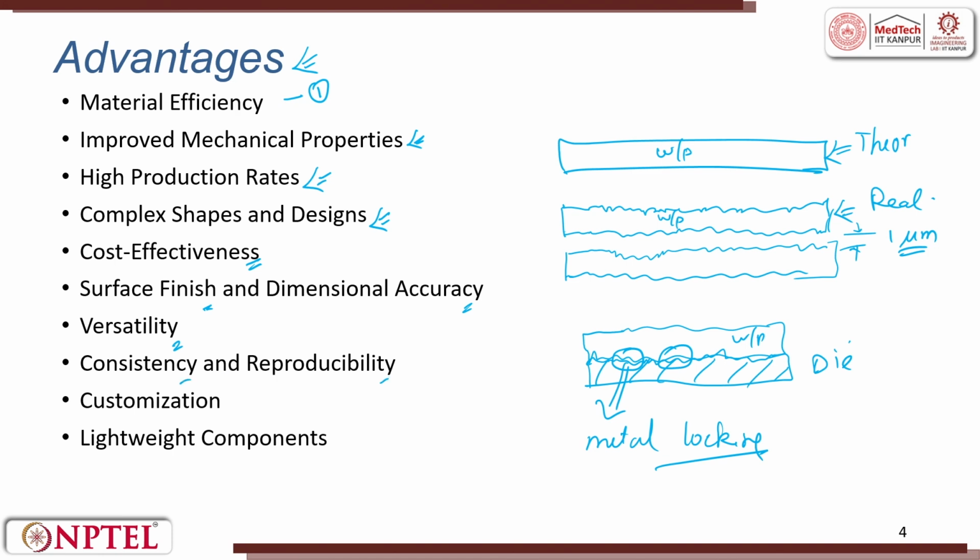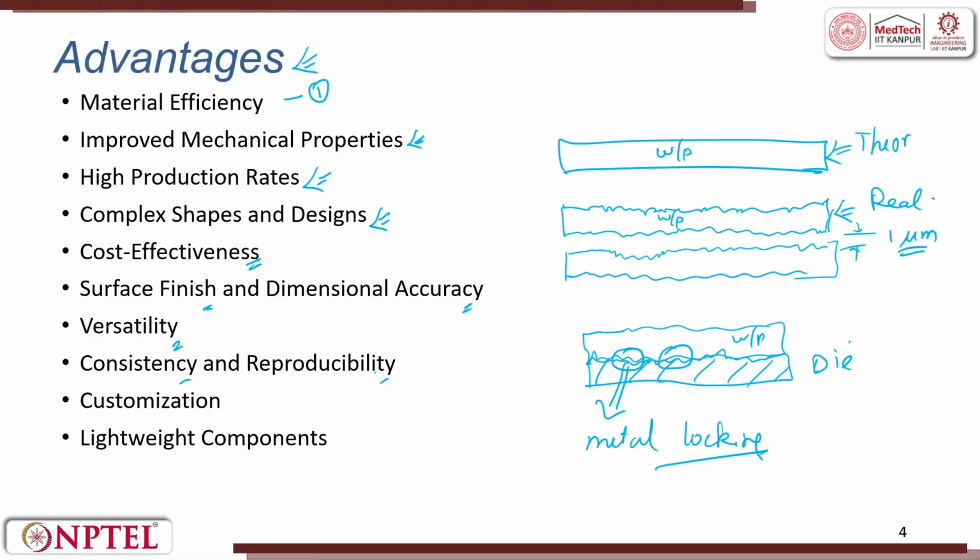Like in casting, what happens? Whenever there is an air bubble, it tries to produce a defect. Whenever there is erosion of the mold material, it creates a defect, but here such things will not happen. So, it has consistency and it is also reproducible. It is customizable. That means you can play with the die, punch, whatever it is, and customize. Almost all the lightweight components wherein the sheet thickness is 1 millimeter or less than 1 millimeter, we always go for metal forming processes.